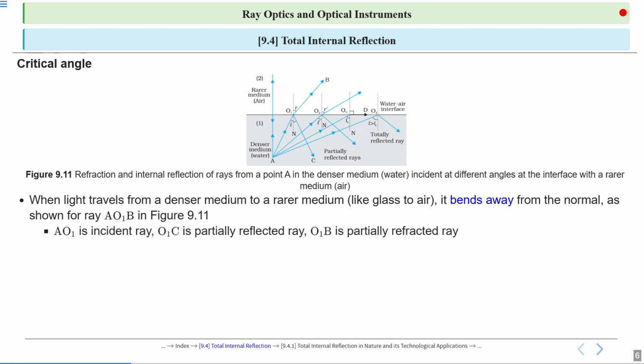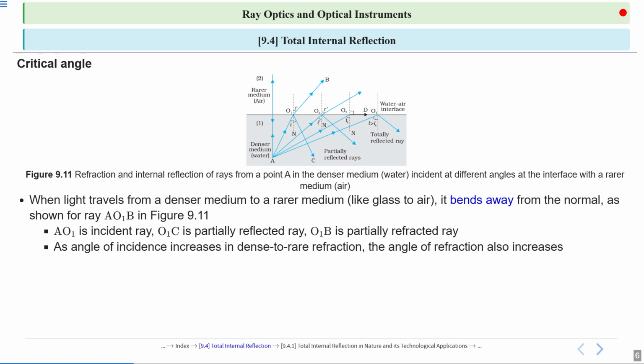So AO1 is the incident ray, O1C is the partially reflected ray, and O1B is the partially refracted ray. So there are three rays: incident ray, reflected ray, and refracted ray. When light travels from denser to rarer medium, some light is partially reflected and some is partially refracted.